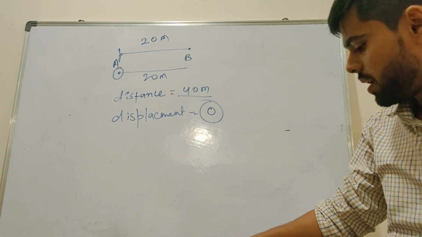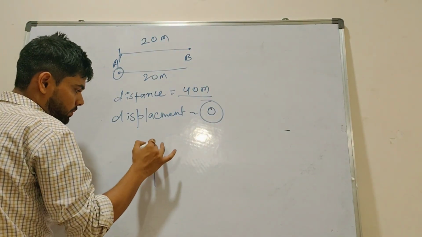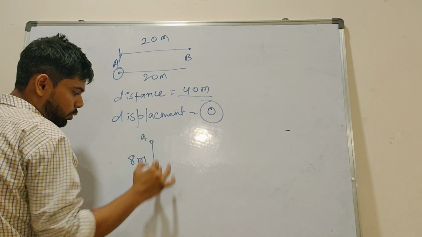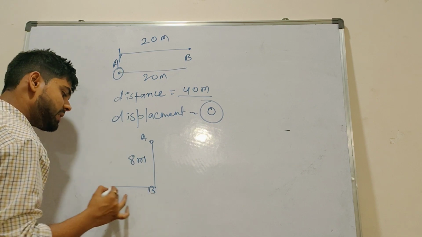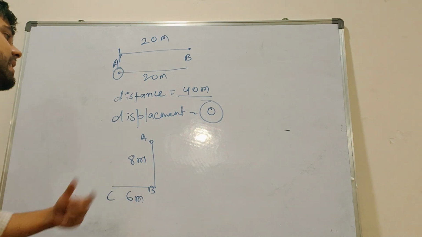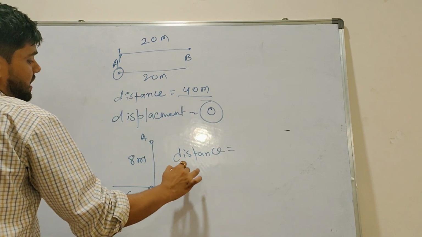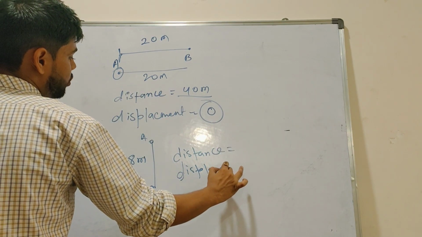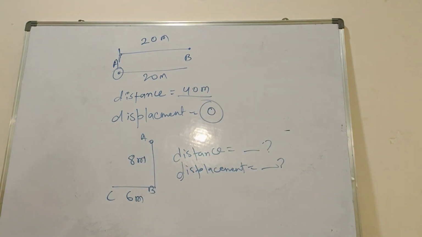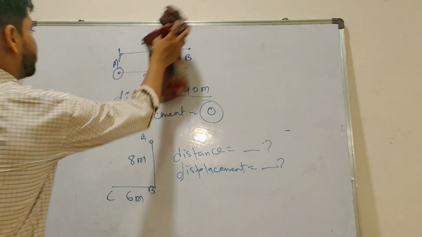I hope you understood. So one more question I am giving you. An object went to south from here and covered 8 meters from A to B. Then from south it came to west and covered 6 meters. Now my question is distance and displacement. Distance how much and displacement how much? This question I am giving you as homework, comment the answer. You just have to comment your answer. Is that clear? Okay. Now next.